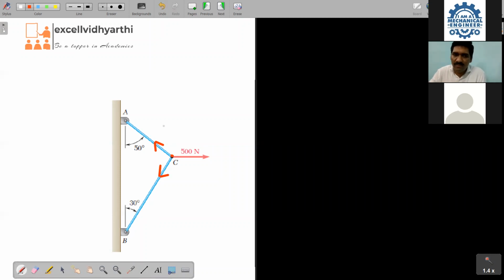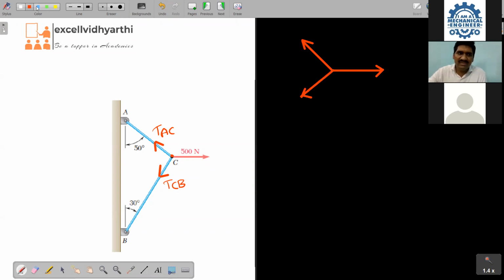Therefore, this becomes the tension in the cable AC and the tension in the cable BC, or CB, anything. Now you separate this point C outside. What happens? This point C in body: this is 500, this one is TAC, and this one is TCB.